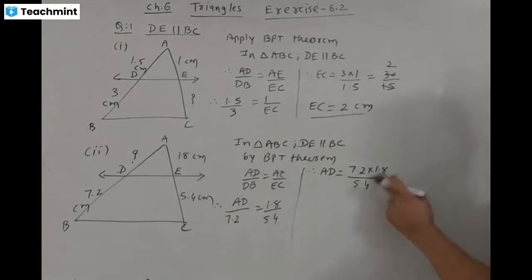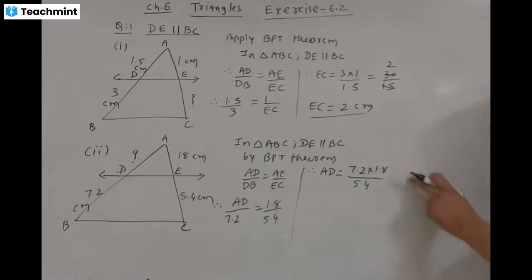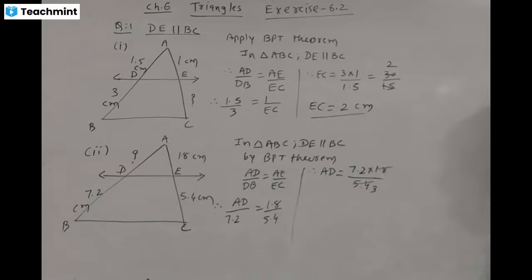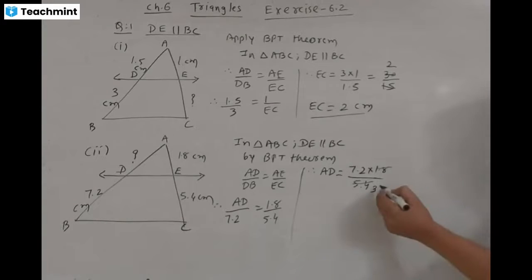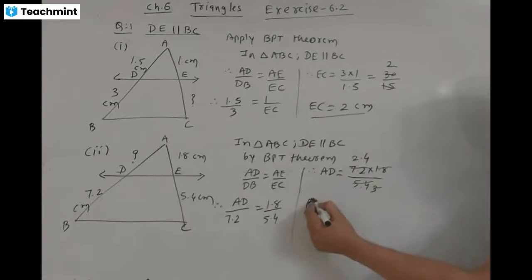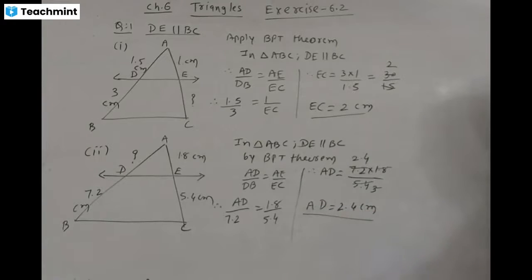Here 1.8 and 5.4 both have one digit after the decimal place. 18 threes are 54, the answer is 3. And 24 threes are 72, that means it is 2.4. Therefore, the length of AD is equal to 2.4 centimeter. That is the length of AD.